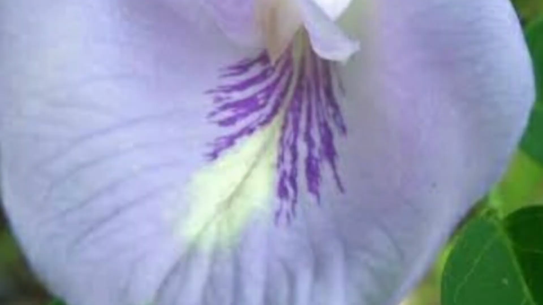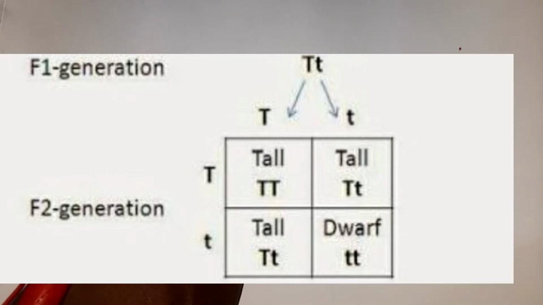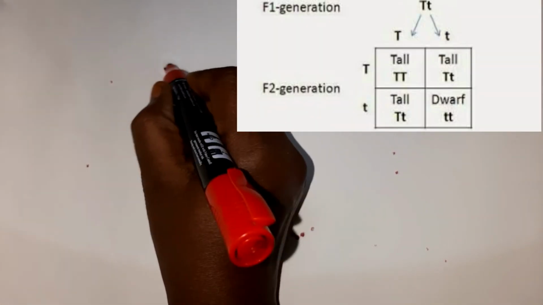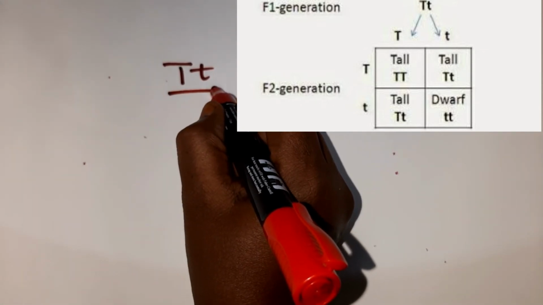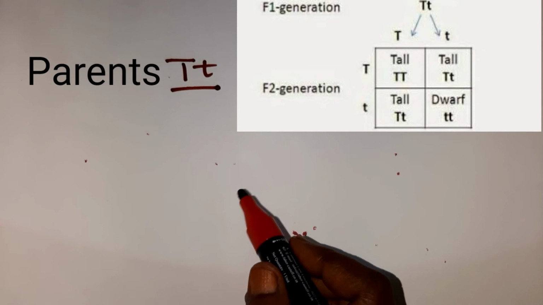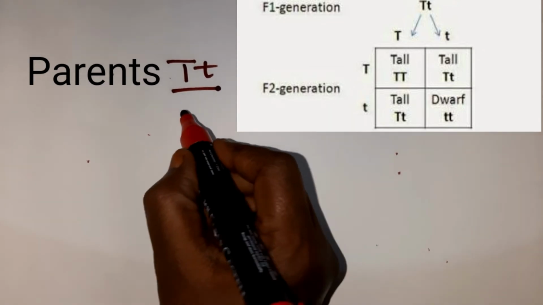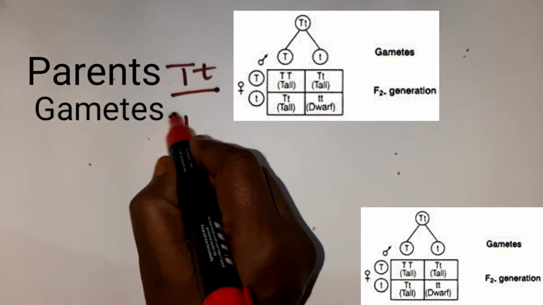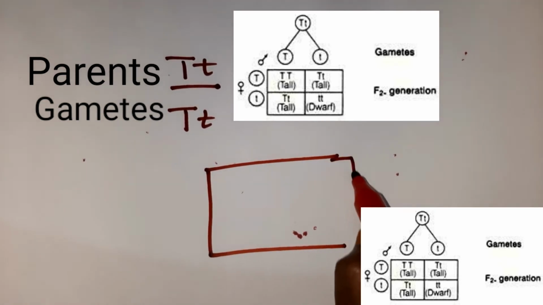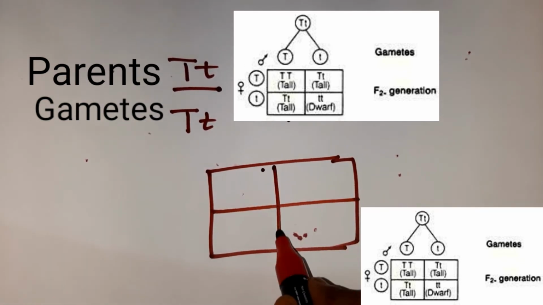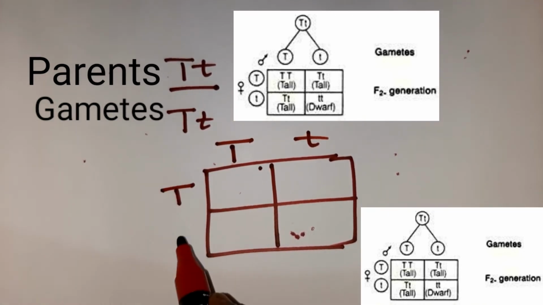Now we shall see the F2 generation through a Punnett square, children. F1 generation is this tall plant, capital T, small t. They are made to self-pollinate, children. For the F2 generation, self-pollination is done. So what will be the gametes, children? Capital T, small t is the gamete. This, through a Punnett square: capital T, small t, capital T, small t.